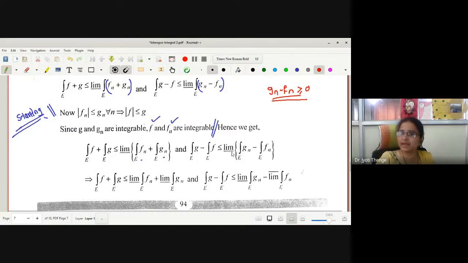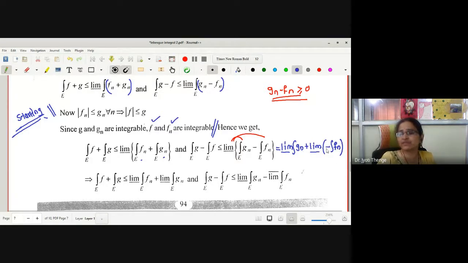Now, let us apply limit inferior on both these. First, limit inferior integration Gn minus limit. What is going to happen here again? I'll write some middle step here. This is equal to limit inferior integration Gn added with limit inferior of negative integration Fn, right?